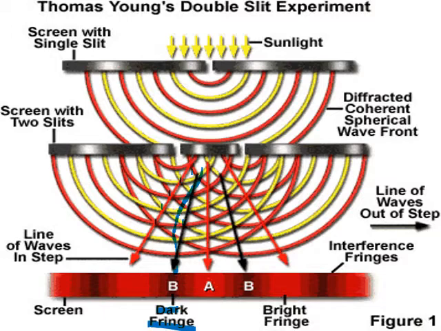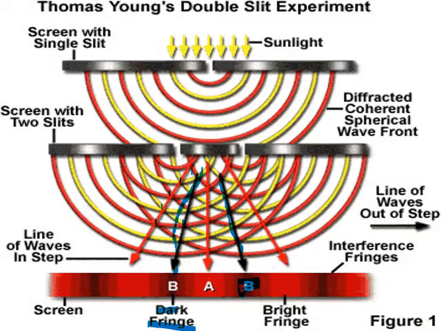This means wherever there is crest interaction or trough interaction, all those points produce a bright fringe on the screen. And if the crest of one wave is interacting with the trough of another wave, and vice versa, in that case you are going to get a dark fringe on the screen.